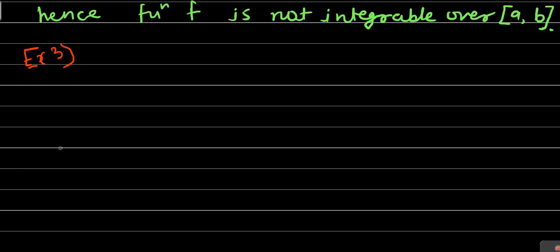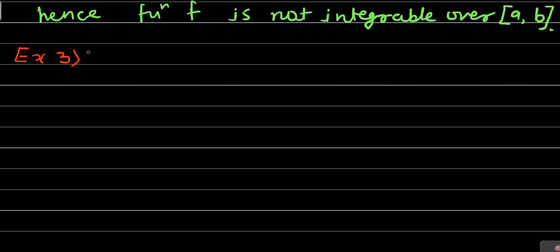In the third example, we are going to show that the function x square is integrable on any interval. Suppose that the interval is 0 to k.